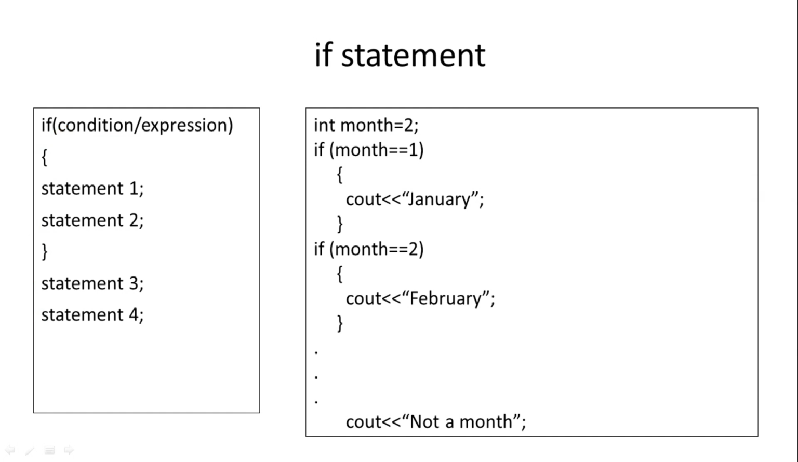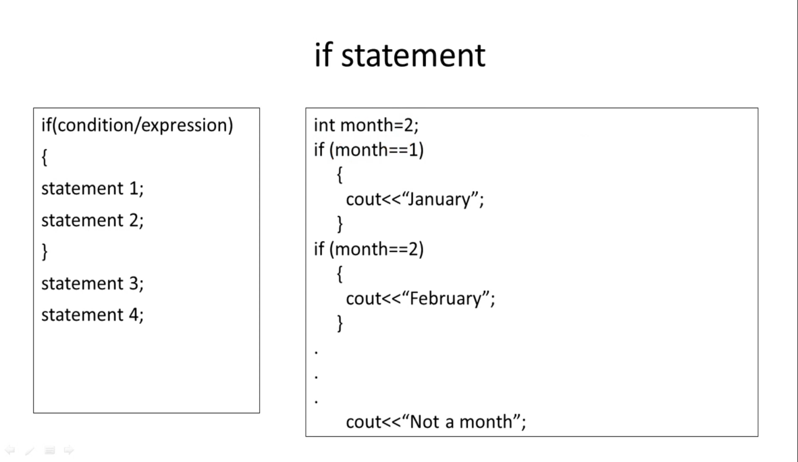Assume that month is any variable in a program, and double equal means if the value of that variable month is equal to 1. The meaning of the condition is if the value in that variable month is equal to 1. But before execution of this statement, some value should be there in the month variable. So just for example, we have assigned value 2 to variable month. One variable is declared of type integer, and the value stored in the variable month is 2.